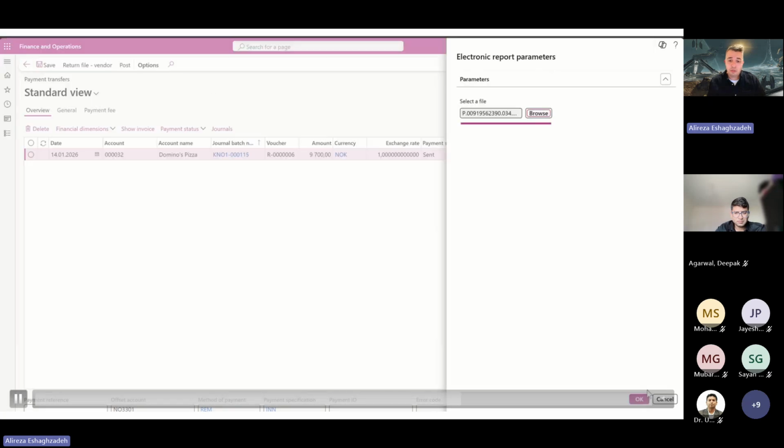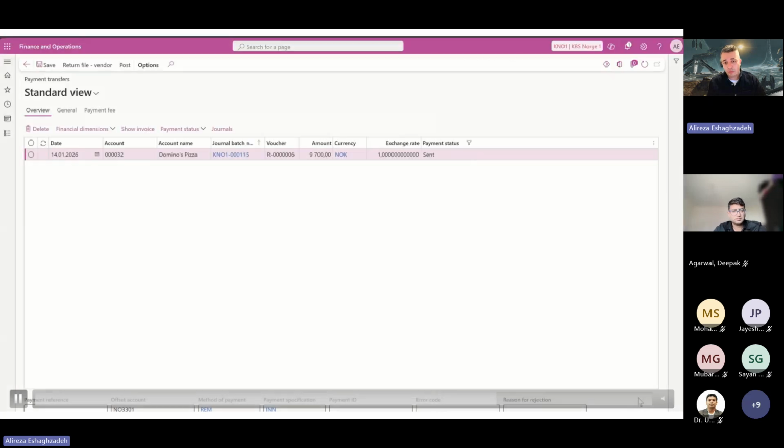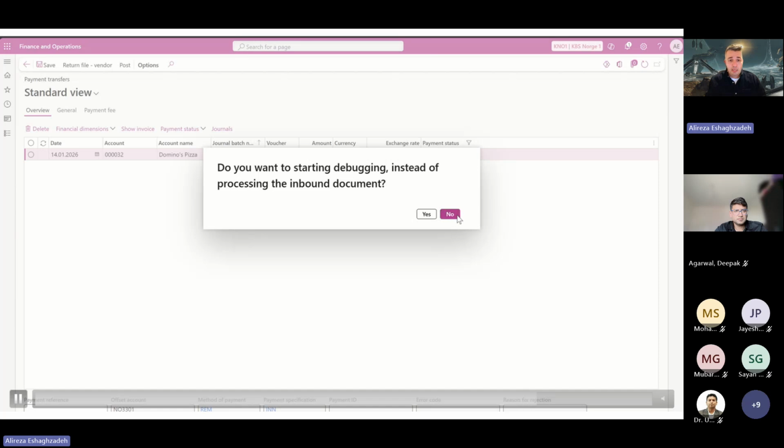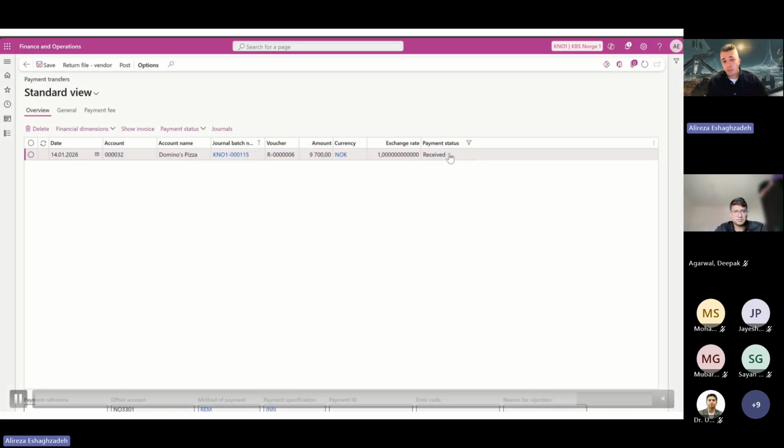I use the status report from the bank and import it. What happens? It will read the file, go to the return format codes, and check it. For example, BOOK is an element code in the XML file. So we check the return format code, and BOOK equals the payment status received, and it will update the received file.